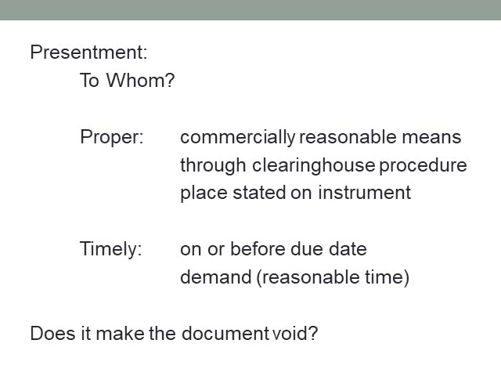It's properly made, okay? Or if the instrument says how to do it, you have to do it where the instrument says how to do it. If it's a note, it may say where you have to present it. And it has to be done timely. So failure to do so might cause the person with secondary liability not to have any liability.